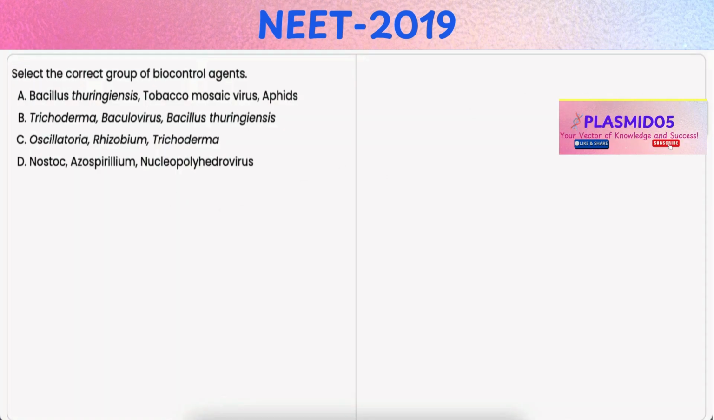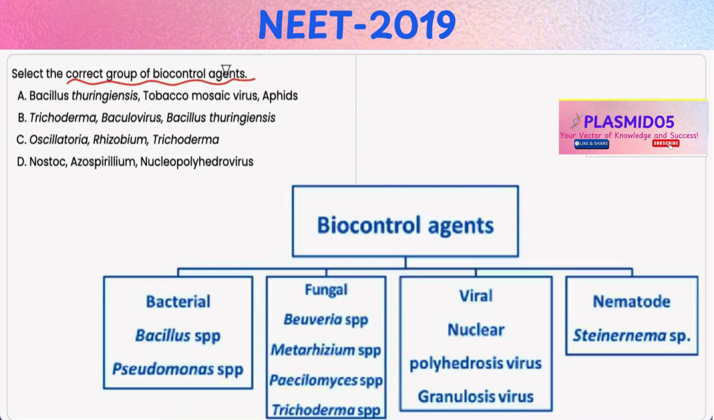In this question, you have to choose the option that includes the correct group of biocontrol agents. Option A, Bacillus thuringiensis, tobacco mosaic virus, and aphids. While Bacillus thuringiensis is a biocontrol agent, tobacco mosaic virus is a plant pathogen and not a biocontrol agent. Aphids are pests and also not biocontrol agents. Hence, it is incorrect. Option B, Trichoderma, baculovirus, and Bacillus thuringiensis.